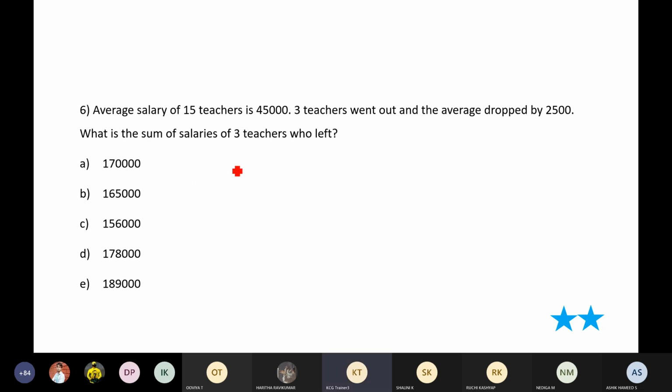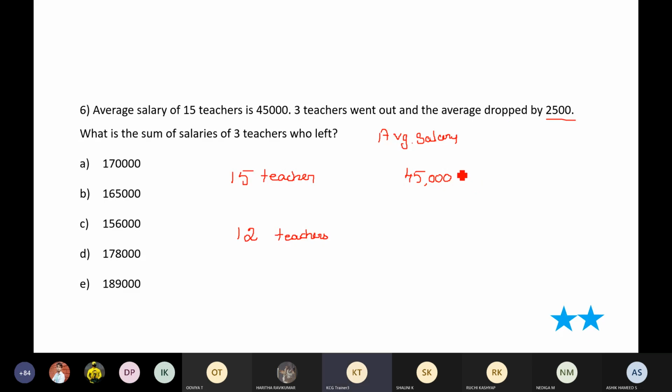Guys, listen here. First of all, there were 15 teachers. And if I talk about their average salary, it was actually 45,000. But what happened? 3 teachers went out, which means how many teachers were remaining? 12 teachers were there. And out of these 12 teachers, if I had to take the average, the average dropped by 2,500.